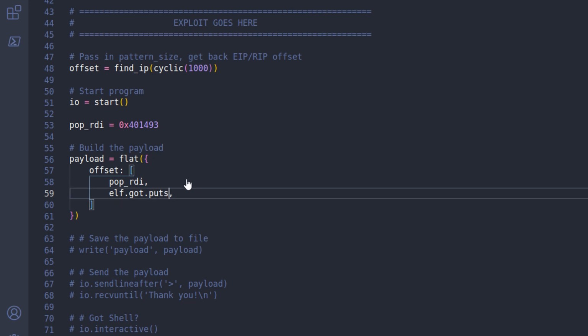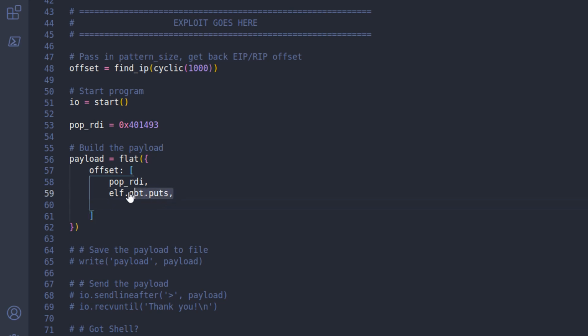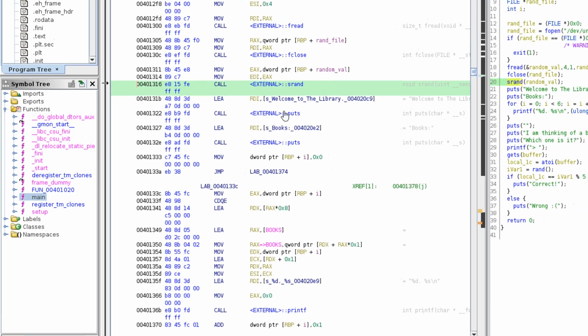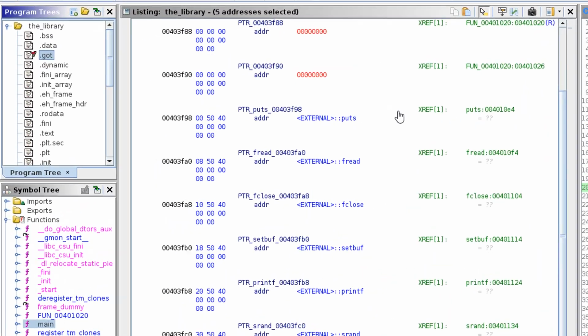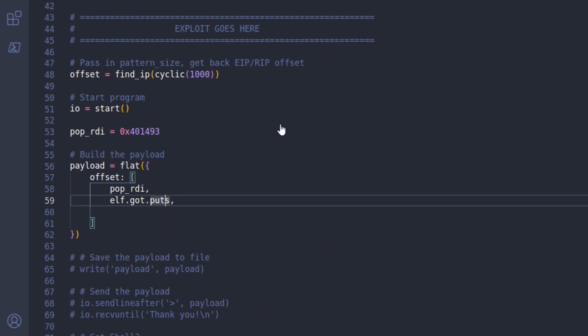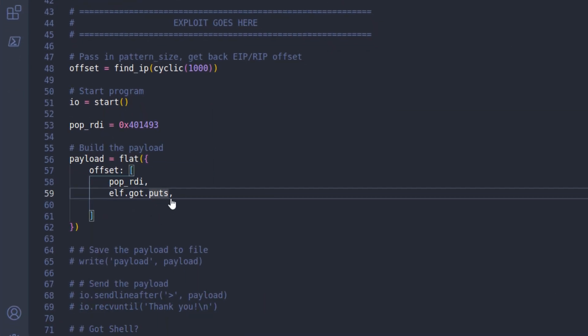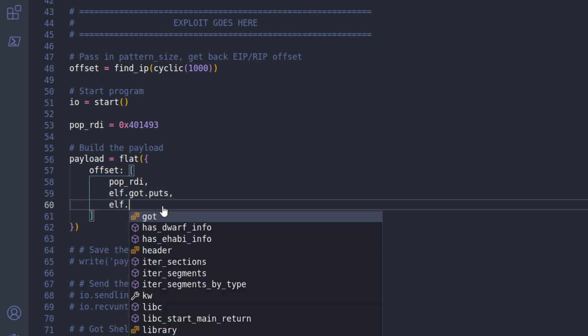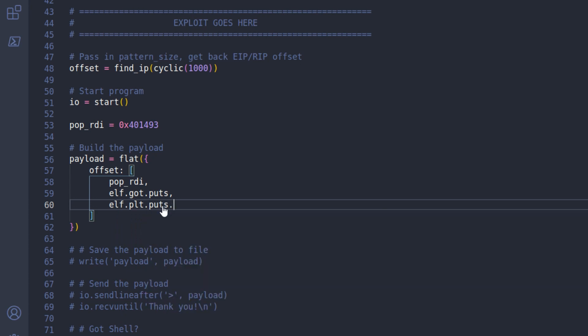I'm just using puts here, and the thing is that in order for us to leak this address, it has to be used. So the global offset table is going to get populated with the address of the functions which are called. So you can see the functions here. It's going to look into libc on the system, and it's going to find out, because every version of libc is going to have different offsets, where the offset of this particular function is, and then it's going to save it locally in the global offset table. So if we leak this address here, we need to make sure that puts has already been called, or that we're calling elf.plt.puts.